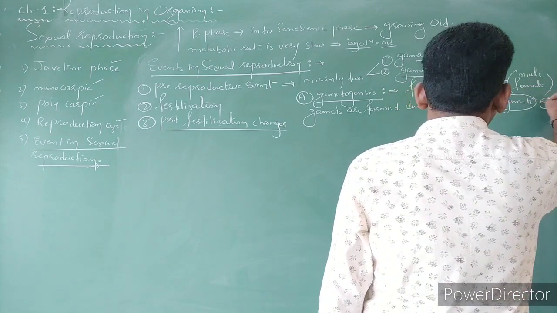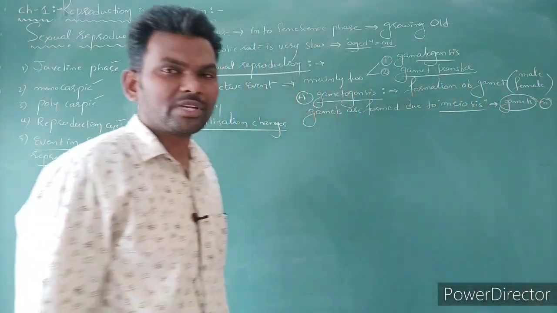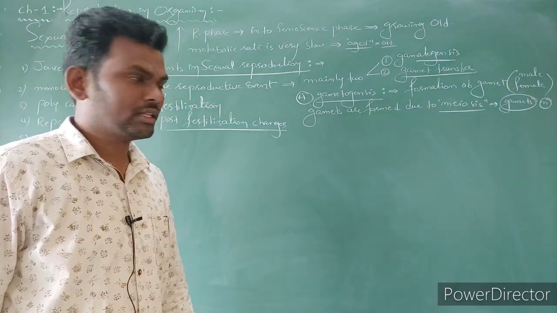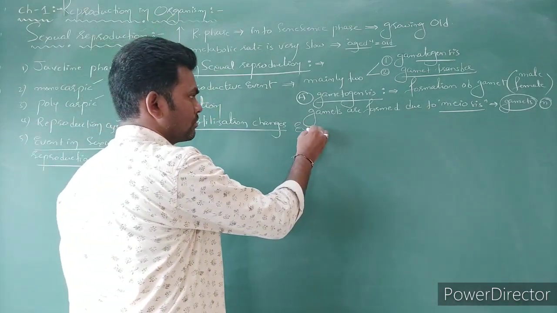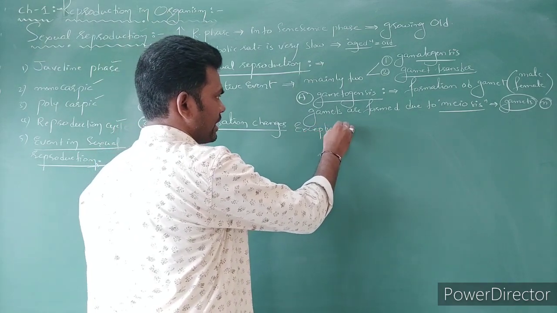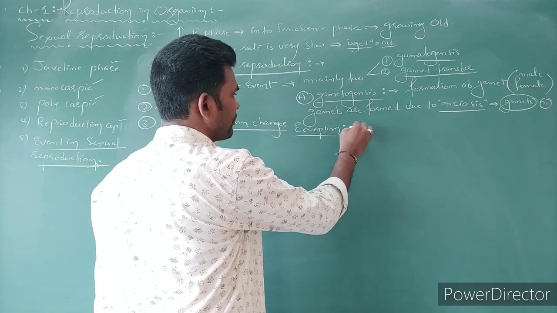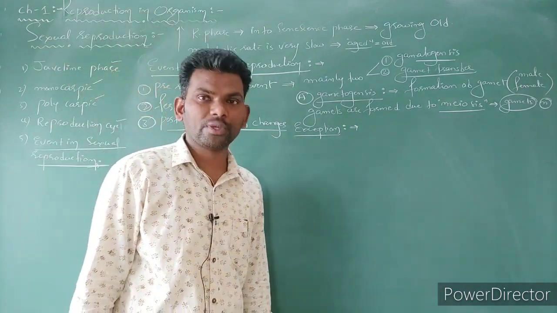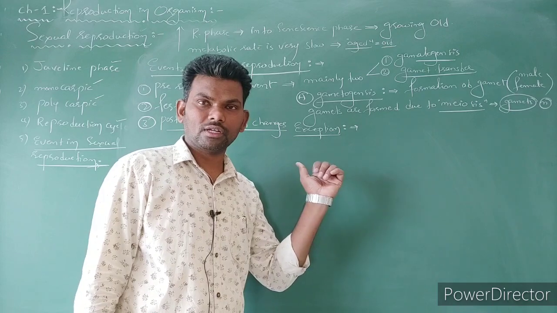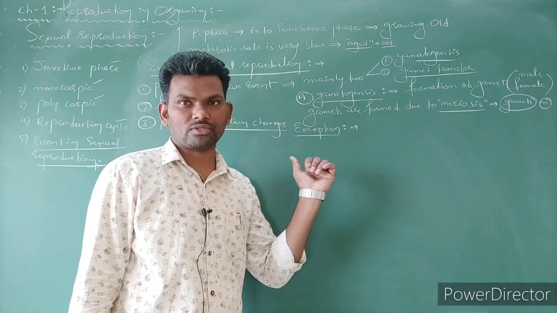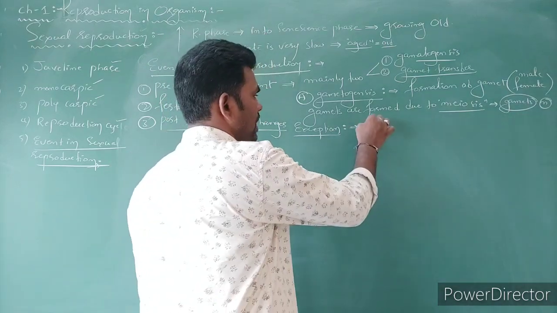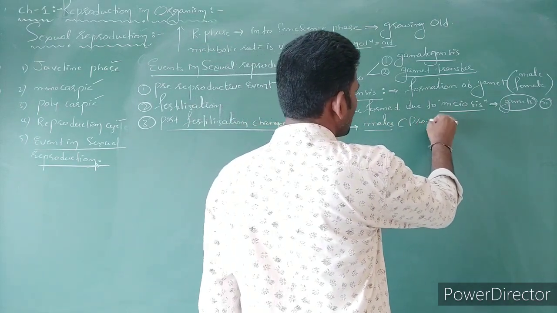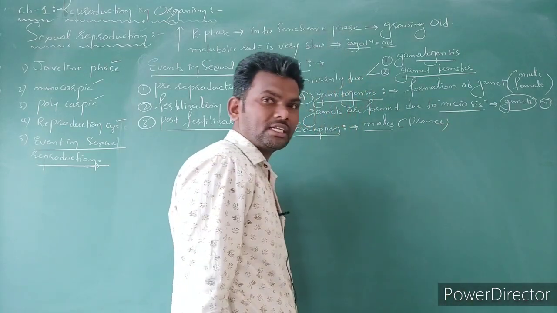Gametes are always in haploid condition, that you already know. Any exception case? Yes, there is an exception. In some organisms, gametes are formed due to mitotic division also. Can you guess? That is the honeybee male, the drone.